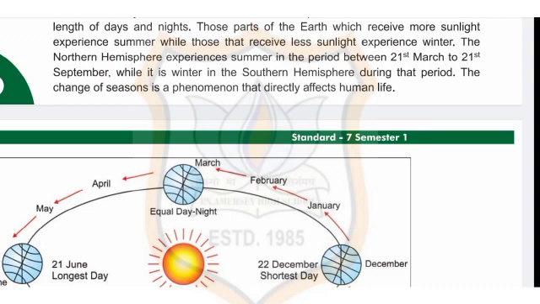The northern hemisphere experiences summer in the period between 21st March to 21st September, while it is winter in the southern hemisphere during that period. The change of season is a phenomenon that directly affects human life.